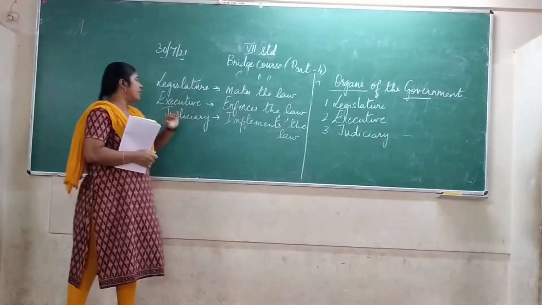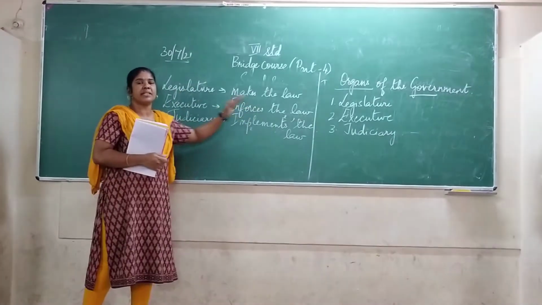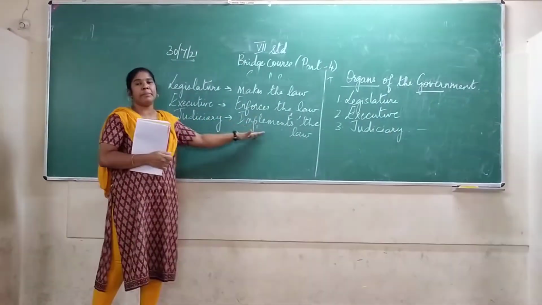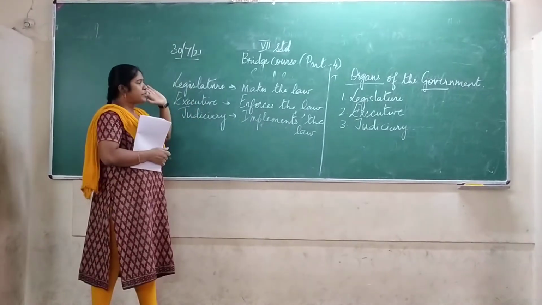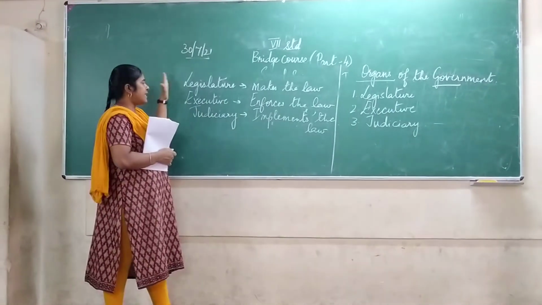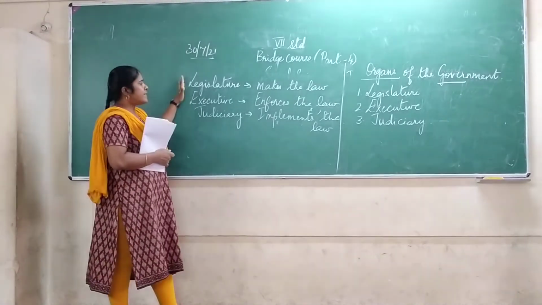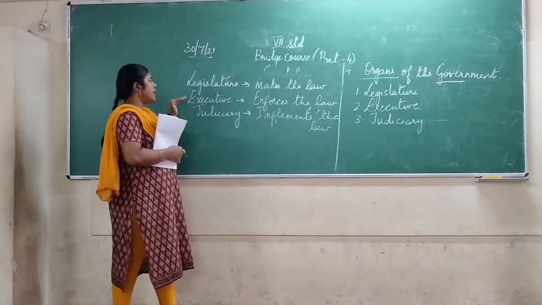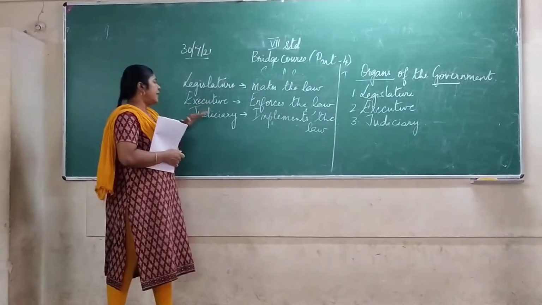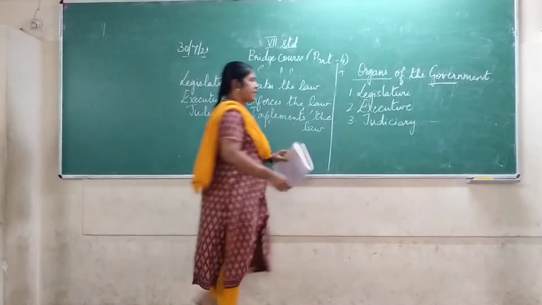So here, what is the function of legislature? Legislature makes the law. Executive enforces the law. Judiciary implements the law. So now we have understood the work of legislature, executive and judiciary, children.